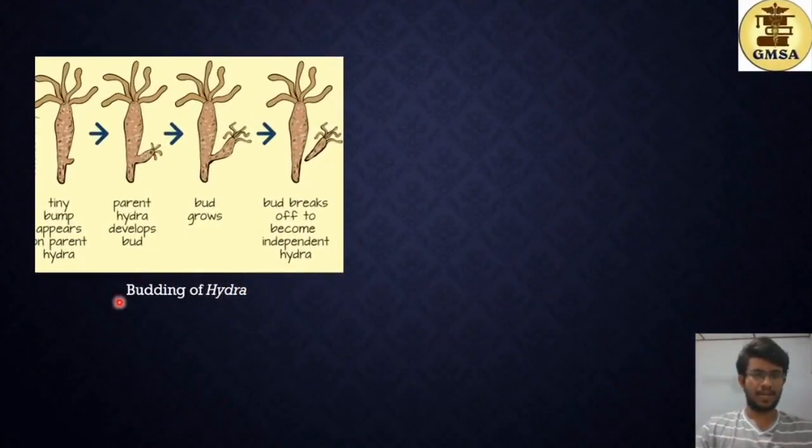Here you can see the budding process of a hydra. First, a tiny bump appears on the parent hydra. So this is the tiny bump which occurs in the parent hydra, and the parent hydra develops the bud, and then the bud gradually grows. So here you can see the bud develops into a new hydra, and the bud breaks off to become an independent hydra. So at this stage, this new individual hydra can survive on itself without the support of the parent. So this is the budding process of hydra.